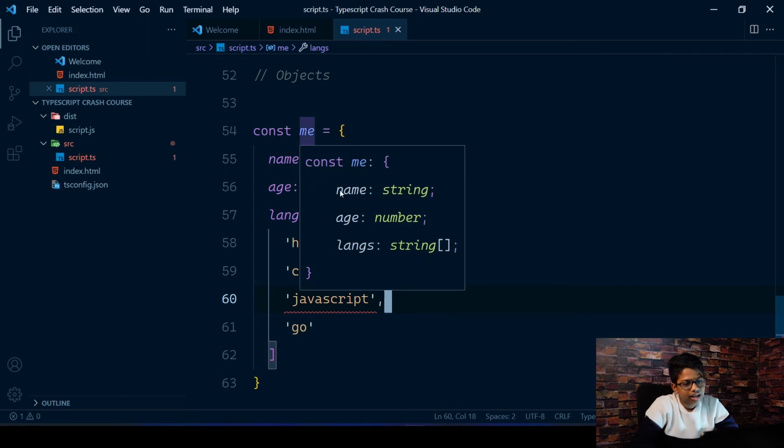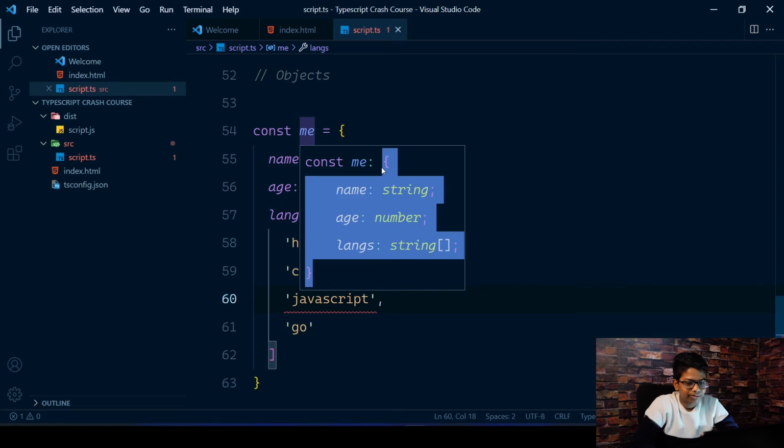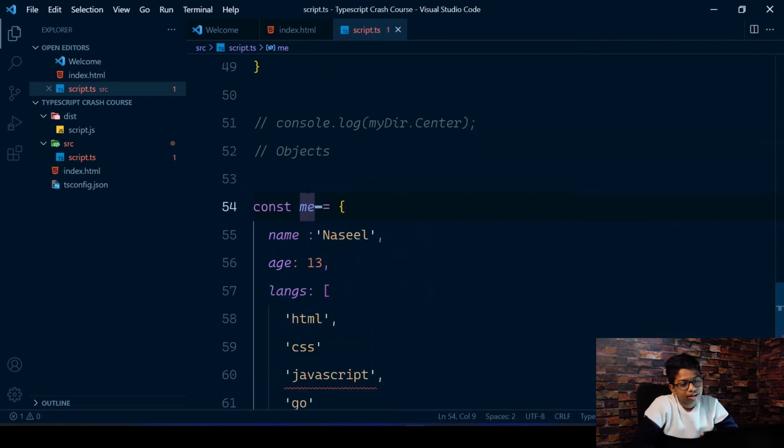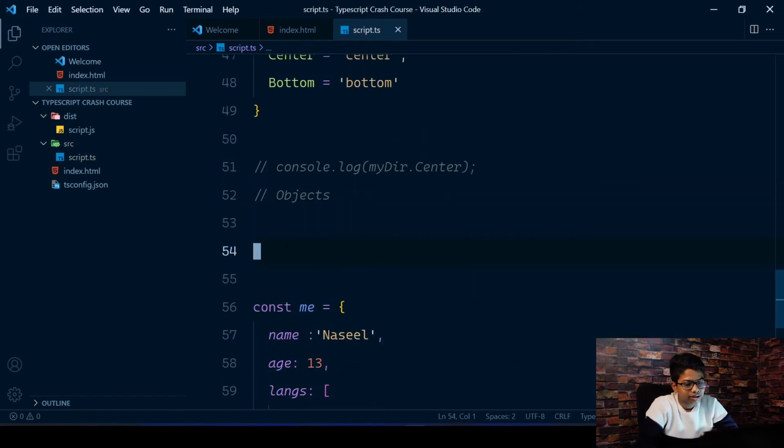Now the thing is that if you hover over this, this is the type. It might seem a bit funny, but this is what is called an interface. So we can create an interface in here. What we can do is go here and create a new file. I can just rename this to objects and interfaces, because that's also one thing that we're going to have a look at right now.